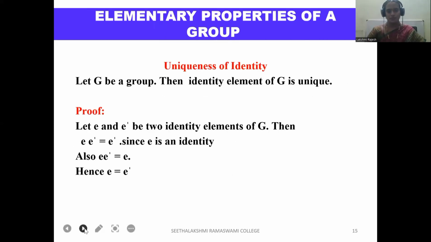Elementary properties of a group. Uniqueness of identity. Let G be a group; the identity element of G is unique. Proof: let E and E dash be two identity elements of G. Then E dash equals E dash star E, since E is an identity. Also E dash star E equals E, since E dash is an identity. Hence E equals E dash.